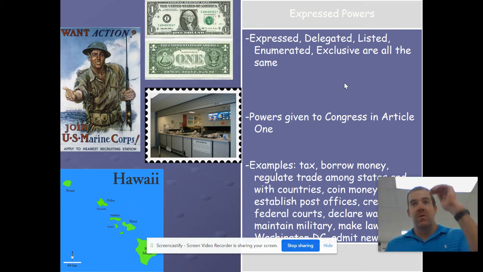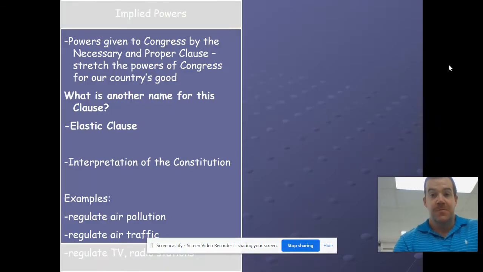The reason I left it on there is because I used to have the students look at the textbooks, and it says it right there in the textbook. But you guys don't have the textbooks with you. You do have the online textbook, which I linked on Canvas, but I just told you the answer. False. Congress does not have the power to raise an Air Force. But make sure you look at these examples that are listed, or express powers.